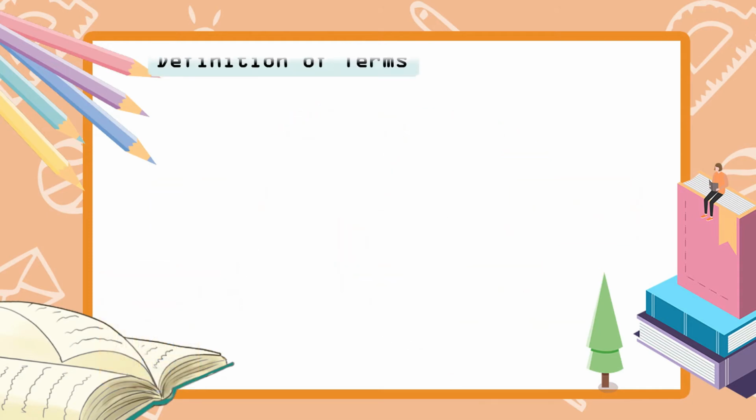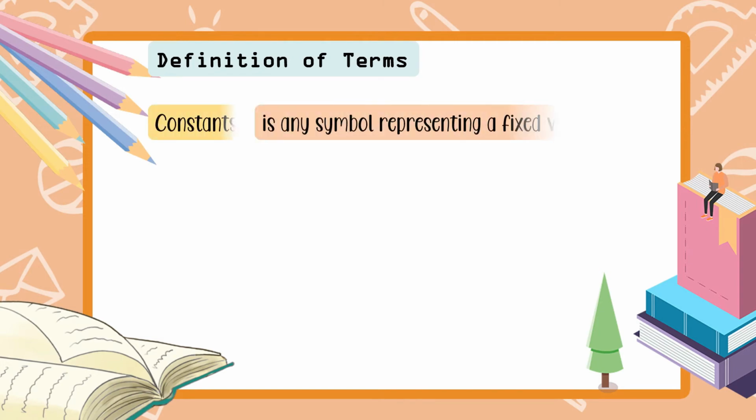But first, let us define the most common terms na binanggit ko kanina. So, we have constants and variables. Constant is any symbol representing a fixed value. So, again, sabi nga kanina, pag constant, merong fixed value kasi nga hindi siya nagbabago. Now, bakit ang sabi dito ay symbols? Bakit hindi na lang sabihin numbers? Because there are also symbols na representing a number pero hindi siya nagbabago.